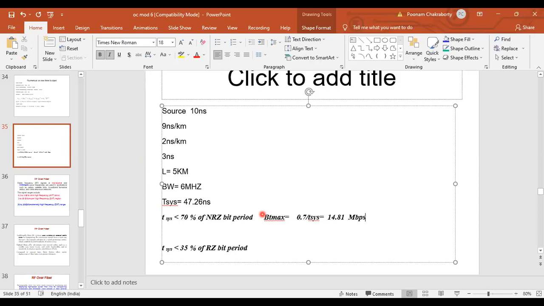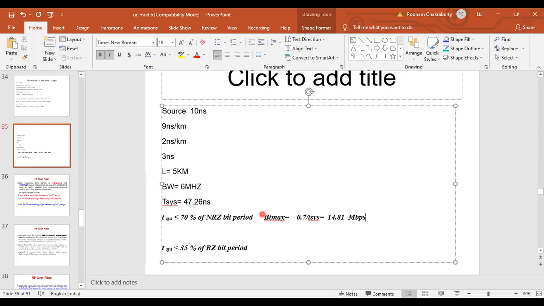Now, if you have confusion with this sentence, which for an NRZ format is equivalent to a 3 dB optical bandwidth of 7.4 megahertz, they have given in the bracket NRZ format, you can write down NRZ format has 2-bit interval per wavelength.